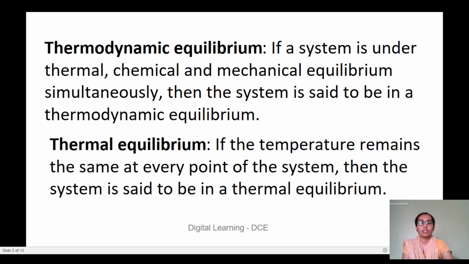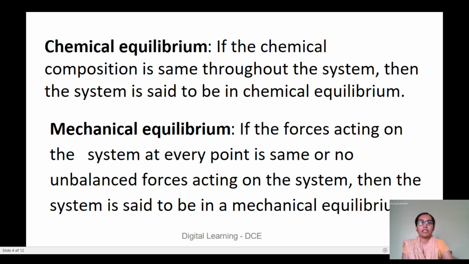Thermal equilibrium: if the temperature remains the same at every point of the system, then the system is said to be in thermal equilibrium. That is, if you measure the temperature at different points in a system, the temperature remains the same. Chemical equilibrium: if the chemical composition is the same throughout the system, then the system is said to be in chemical equilibrium. Next, mechanical equilibrium: if the forces acting on the system at every point are the same, or there are no unbalanced forces acting on the system, then the system is said to be in mechanical equilibrium.